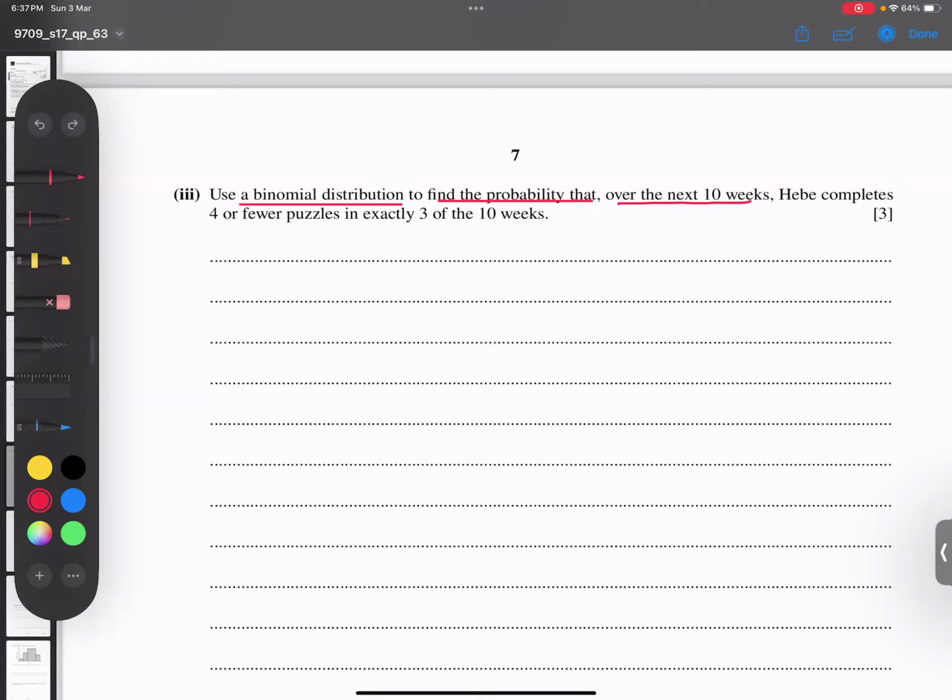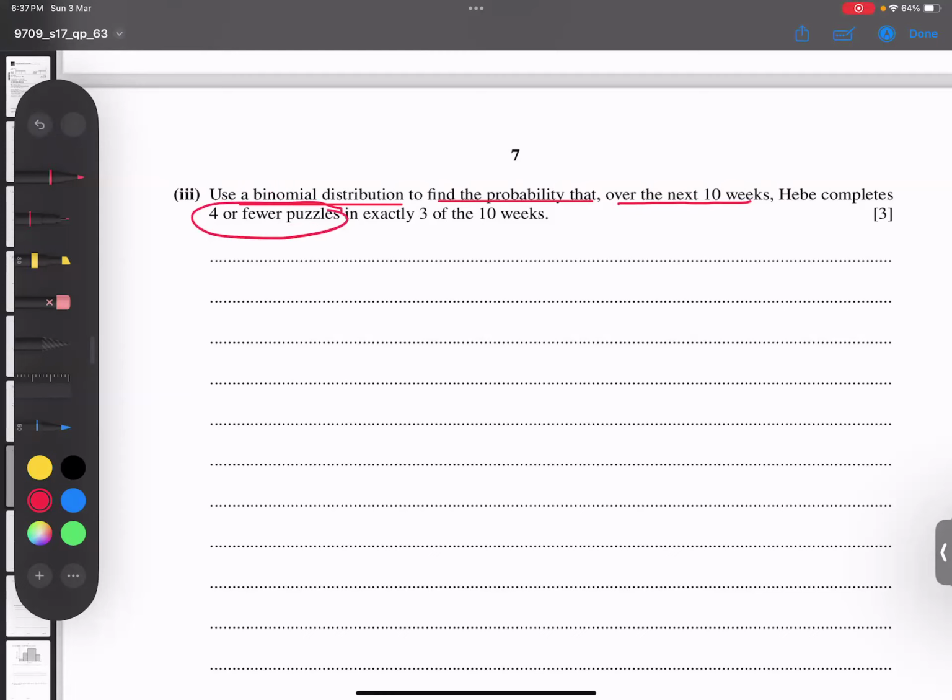in exactly 3 out of 7 weeks. This is hard to understand what he talks about. This last line is very hard to understand. Students never understand easily, but I try to read again. I try to help you. And I always give this kind of example with a diagram, so then students can understand better. So he completes 4 or fewer puzzles.